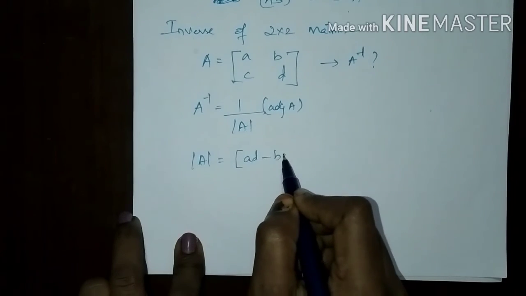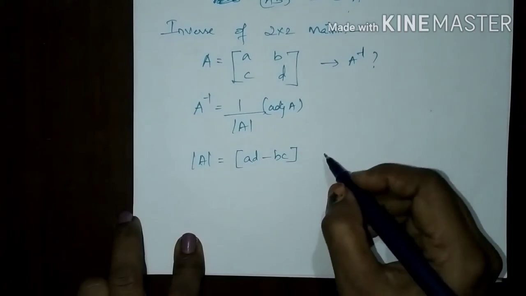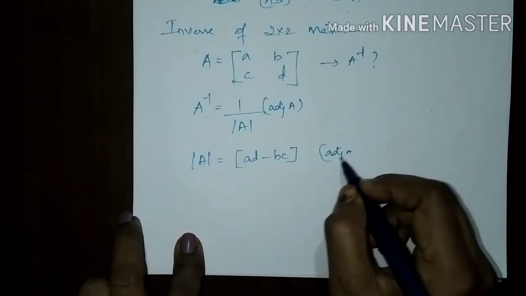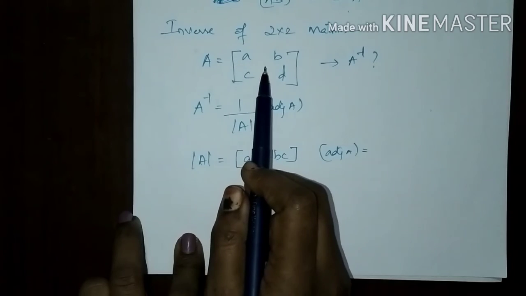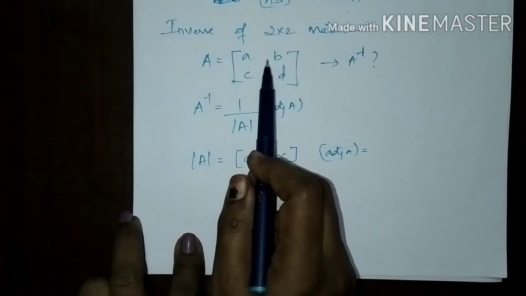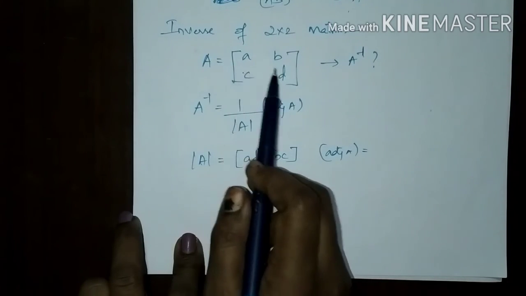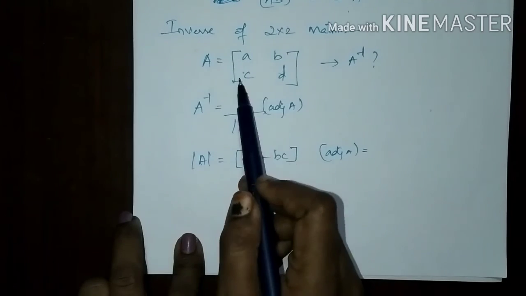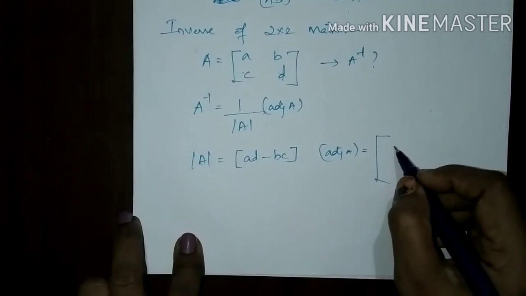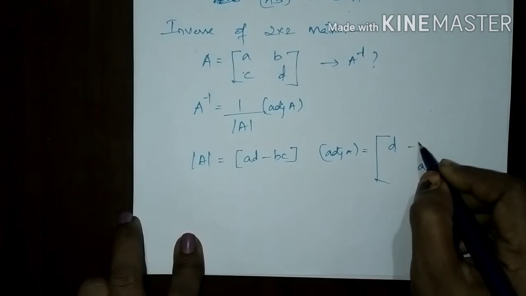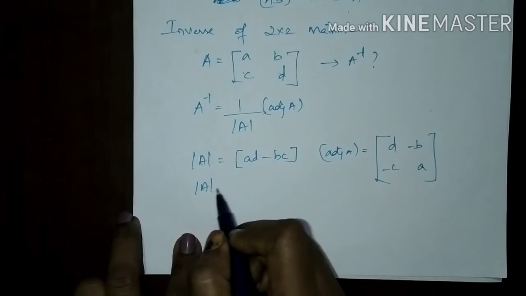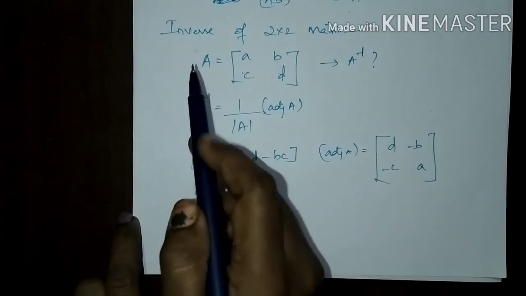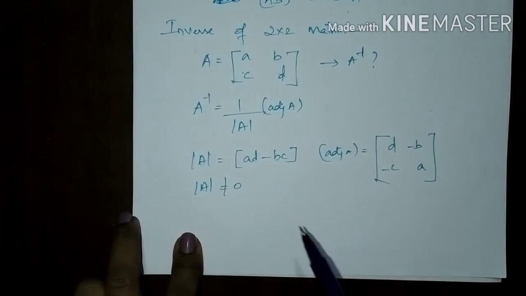ad minus bc, right? And the adjoint of A of a 2 cross 2 matrix is flipping the diagonal elements and changing the sign of these two elements. Okay, flipping the diagonal elements and changing the sign of these two elements. The adjoint of A looks like d, a, minus b and minus c. Provided your determinant value would not be equal to 0 for finding the inverse of a 2 cross 2 matrix.